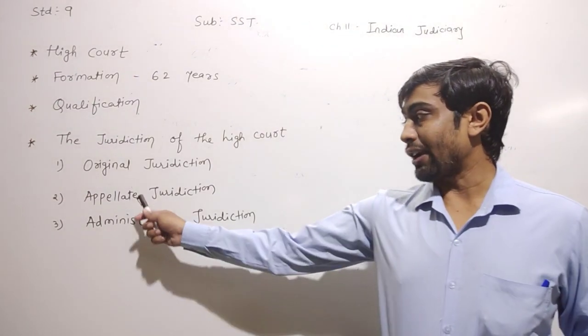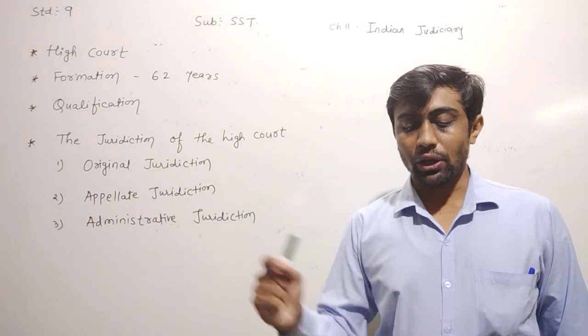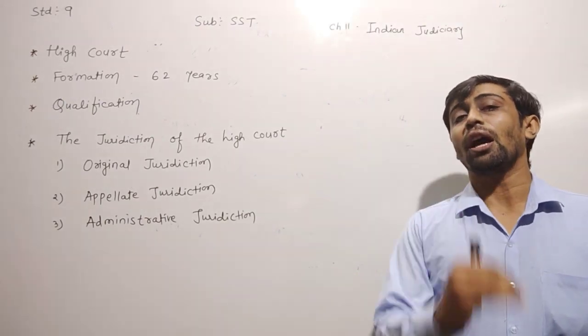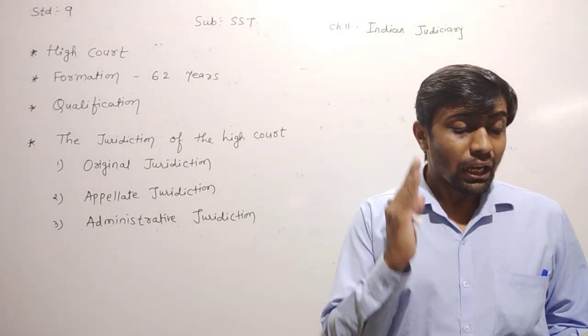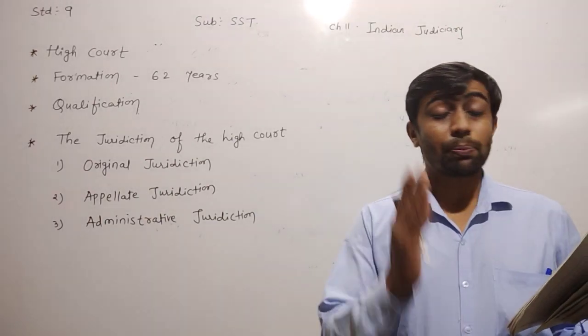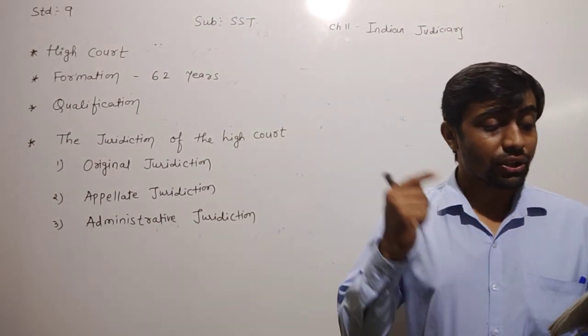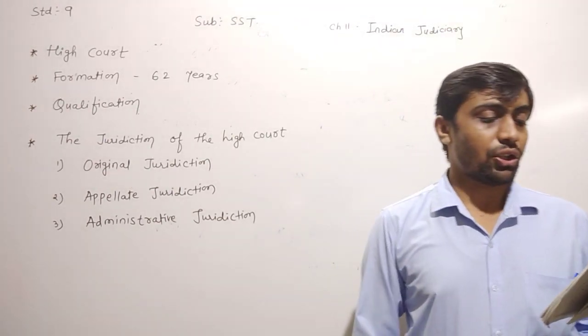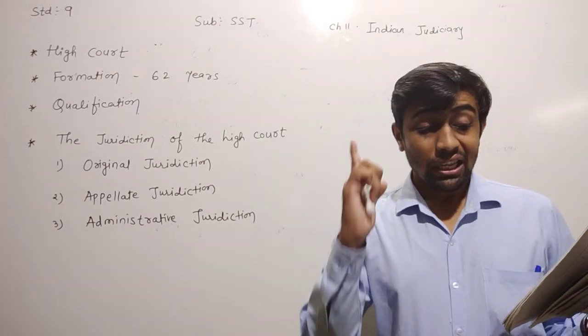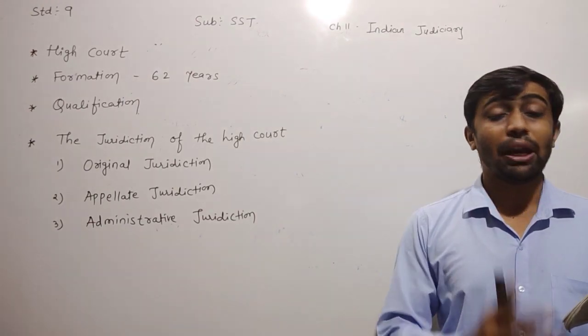Now dear children, the second one they have given is the appeal jurisdiction. Appeal jurisdiction means Vivadi Adhikar Kshetra. Under the appeal jurisdiction of the High Court, the court hears petitions against civil as well as criminal cases. Any petition challenging the judgment of the lower court and tribunal can be made in the High Court.